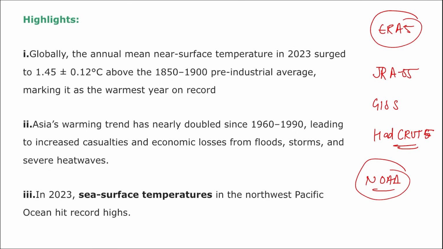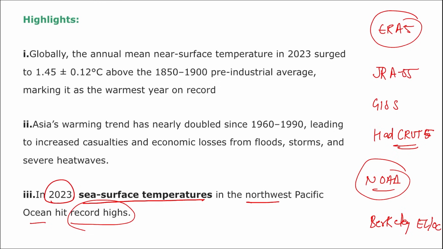So these are the 6 data sets that were used in the calculation of these regional temperatures, which talk about the change in data and rise in the temperature. Right, also remember in 2023 the sea surface temperatures in the Northwest Pacific Ocean hit a record high, and globally the annual mean near surface temperature in 2023 surged to 1.45 degrees Celsius plus minus 0.12 degrees Celsius above the 1850 to 1900 pre-industrial average, making it the warmest year on record.